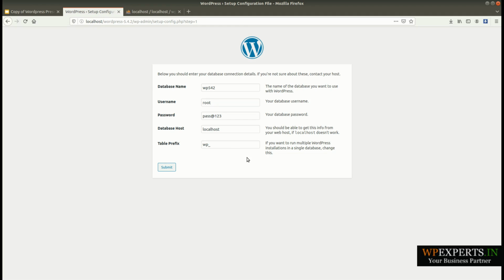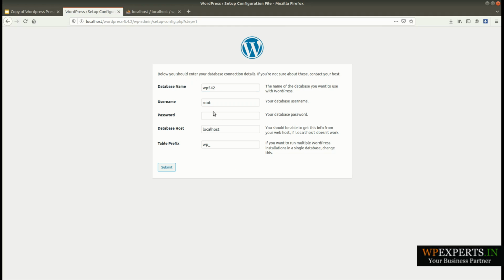If you are using XAMPP or MAMP, in that case you need to leave the password blank here. You only need to fill in this information, basically only the database name.